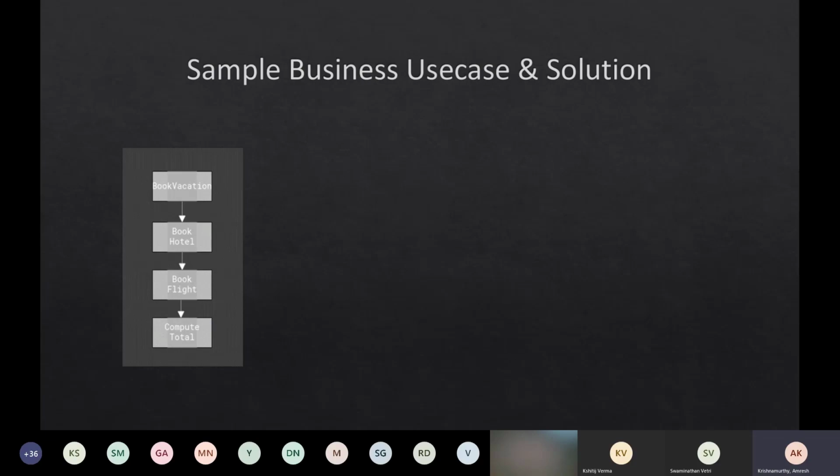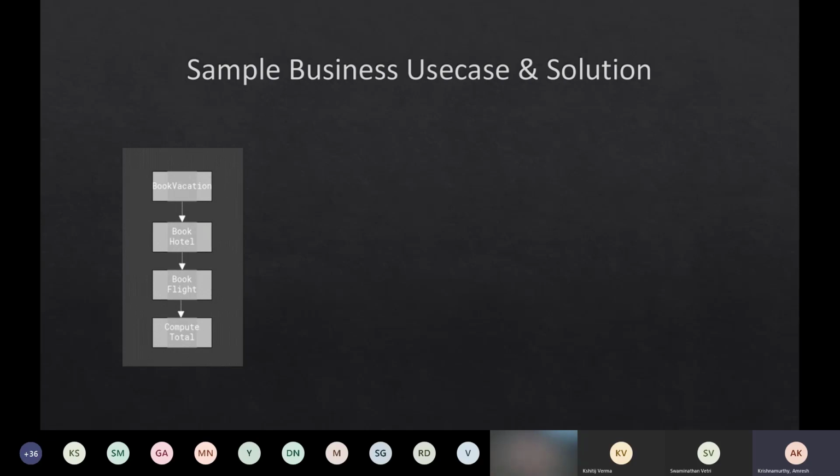As I already mentioned, we will take a simple use case to understand, and we will build a solution for it during the next 30 to 35 minutes. The use case I've taken is booking a vacation. We all have used portals like Make My Trip or Redbus. If I have to book a vacation, I will go to some of the sites and choose a place, and it is going to offer me the hotels available in that place. I also want to book a flight ticket. And at the end I want to know the total that I have incurred by booking the vacation.